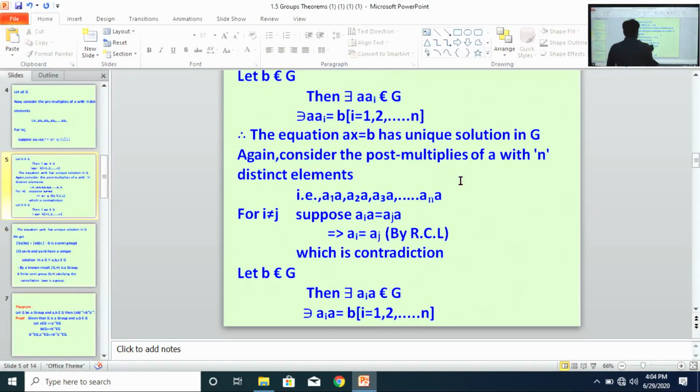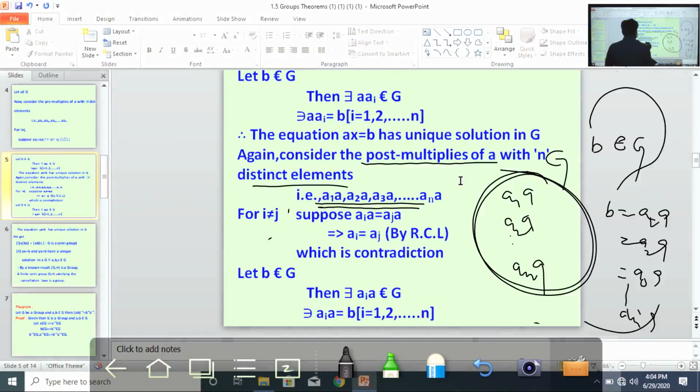So by the right cancellation law, a_i equals a_j, which is a contradiction. Therefore let b belong to G, then there exists a in G. Understand?